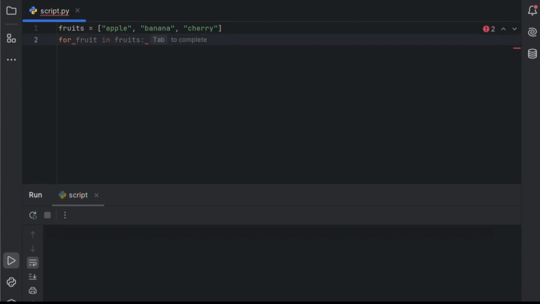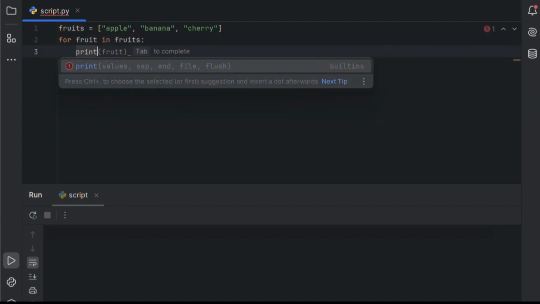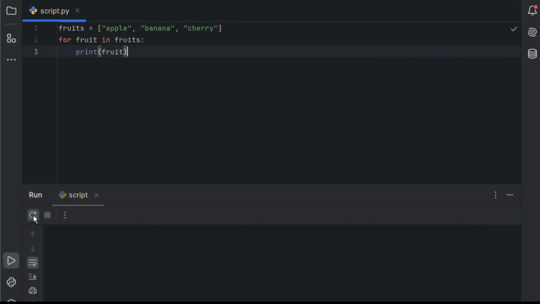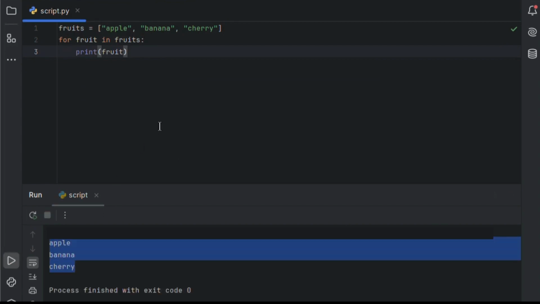The syntax is for, then use a loop variable, we'll call it fruit, followed by the in operator and the list name, then a colon. Inside the loop, we'll simply print fruit. Save it and run. See, each item is printed separately as expected.